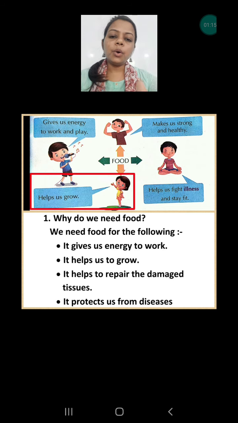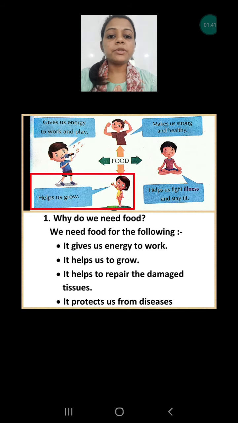So for doing all these activities, whether you are learning, moving, dancing, or even thinking, we need energy. And where do we get energy from? From the food. So food is the basic source of energy that we need to do any kind of work. So first, it provides energy to us.